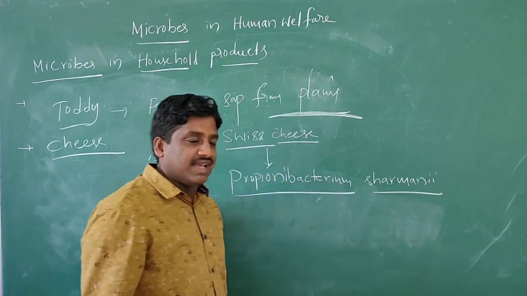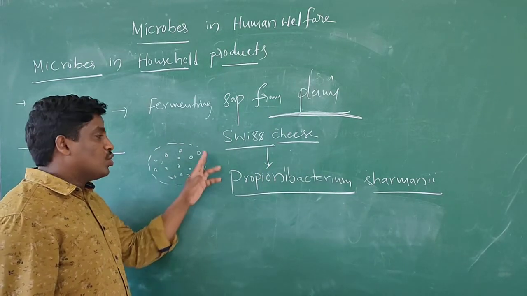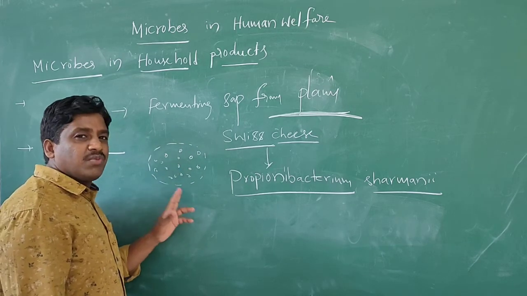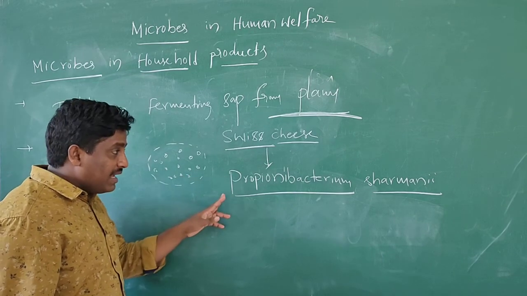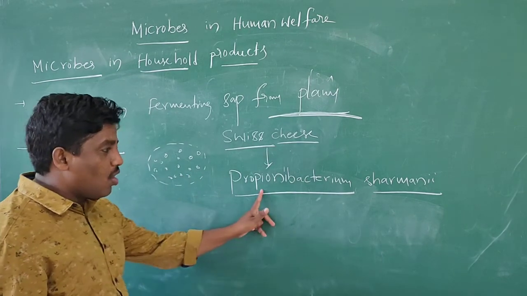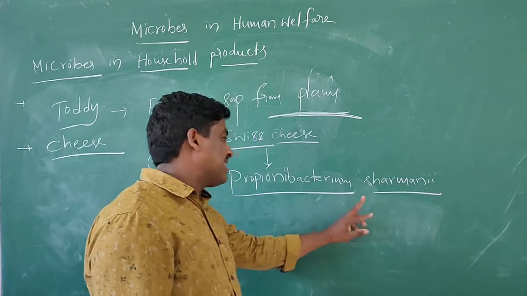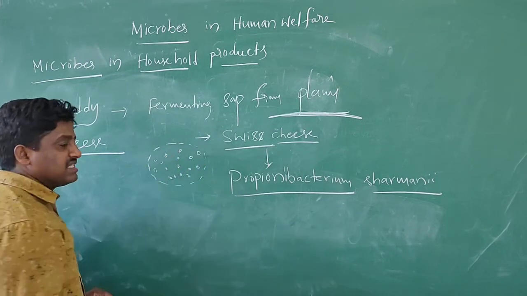Very important, this name. The large holes in the Swiss cheese are due to the production of a large amount of carbon dioxide by the bacterium, Propionibacterium shermanii. Next, one more cheese name I will say.